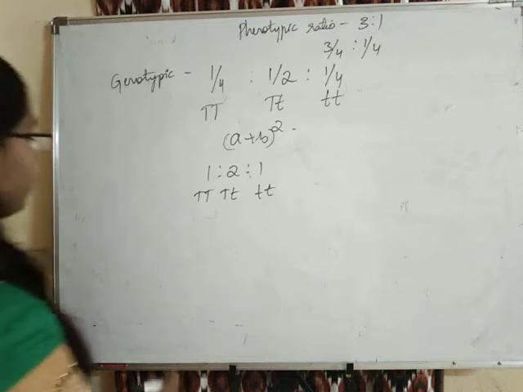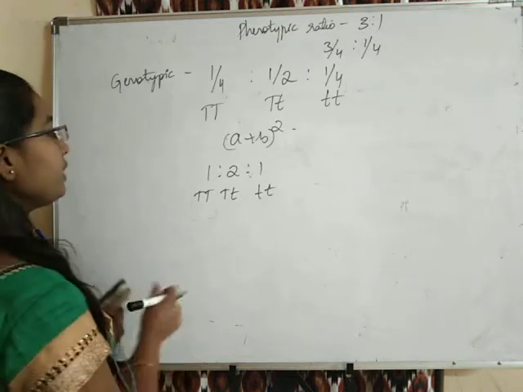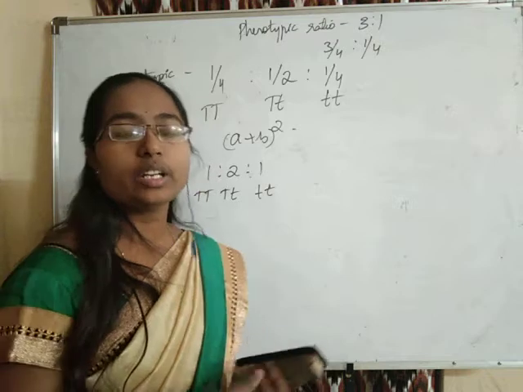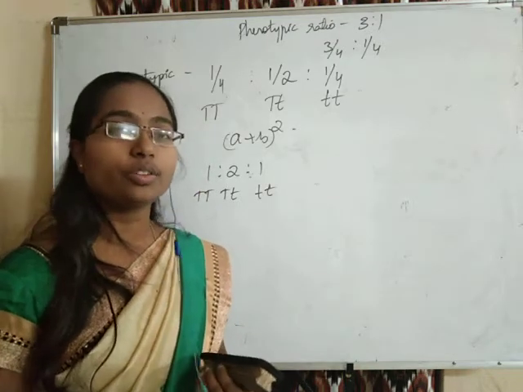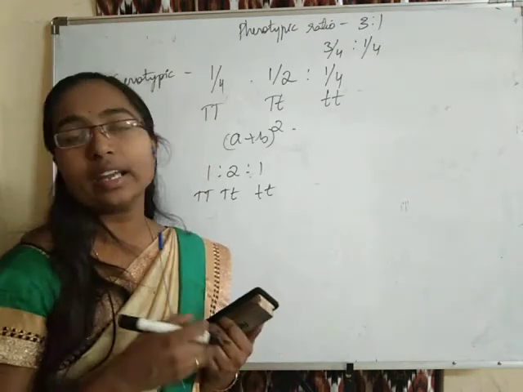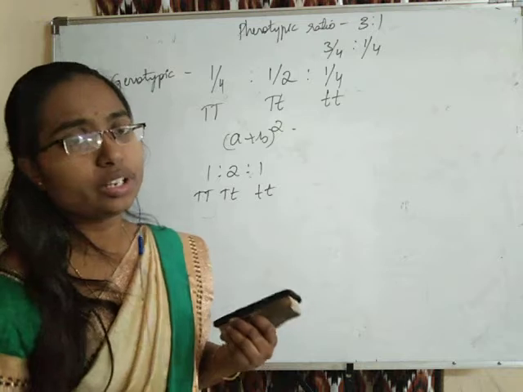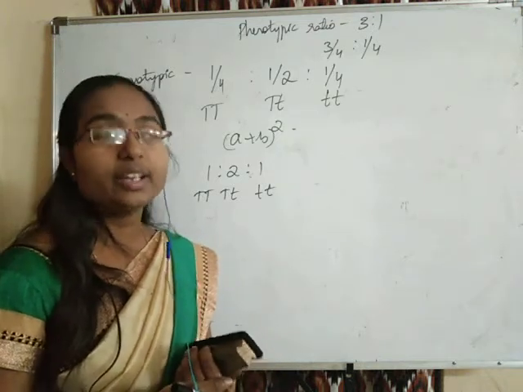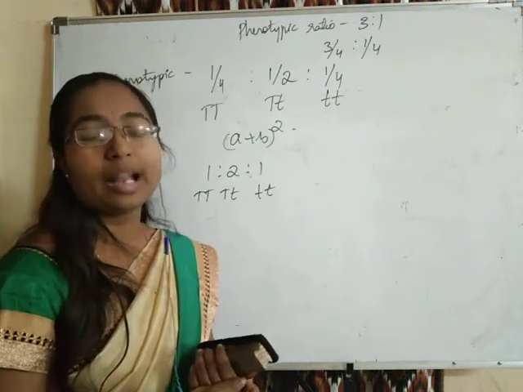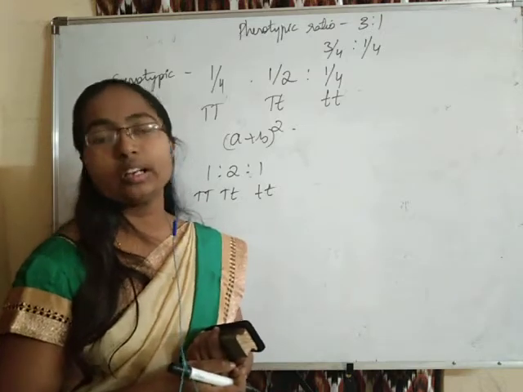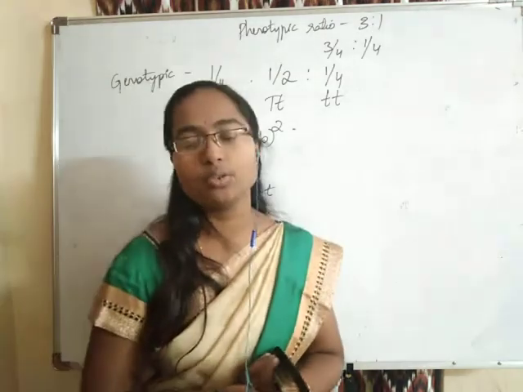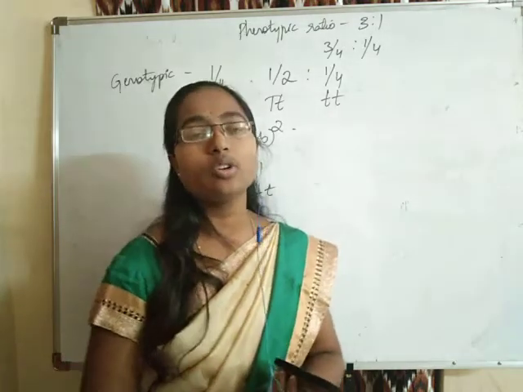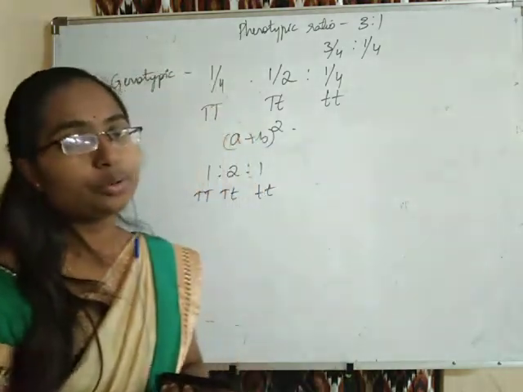The next thing that we will be learning is how we can identify if a particular plant, an F1 generation individual, is a homozygote or a heterozygote. We have seen how to get the phenotypic ratio and genotypic ratio by the Punnett square, but how can we identify if an F1 individual is a homozygote or a heterozygote?